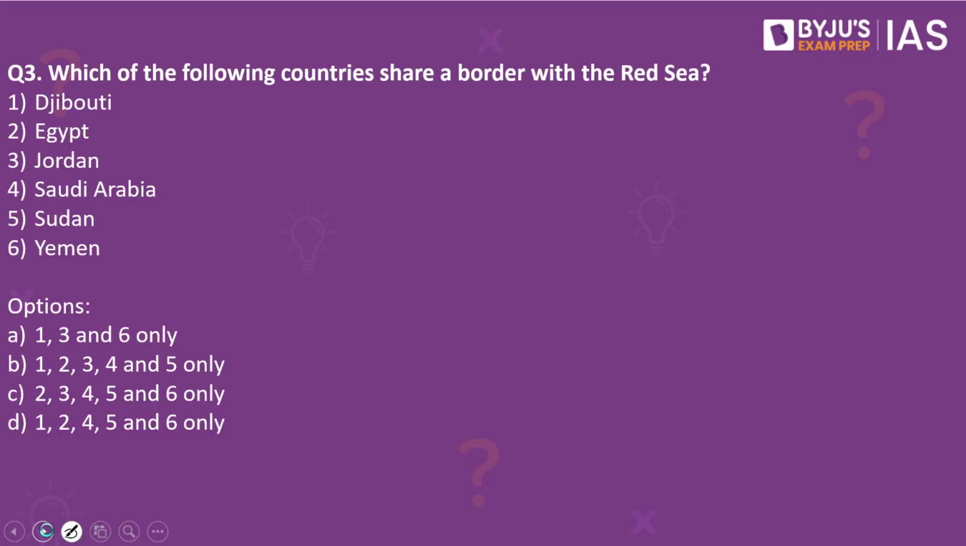Which of the following countries share a border with the Red Sea? Djibouti, Egypt, Jordan, Saudi Arabia, Sudan, Yemen. The answer to this is 1, 2, 4, 5 and 6. The answer here eliminates Jordan. Jordan does not have a border with the Red Sea.